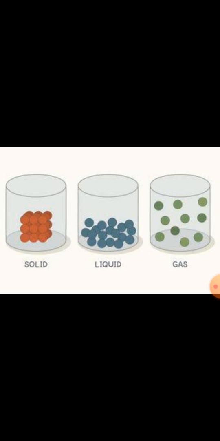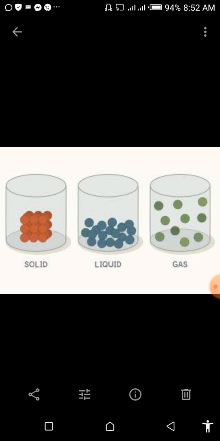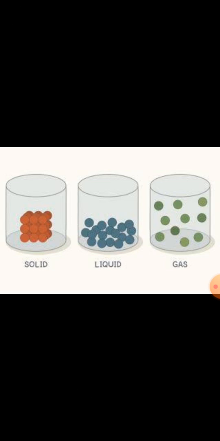Clear? As you can see on your screen, the particles of liquids have some space between them, and that's why they can slide over each other. That is the reason that liquids flow easily. Hope you have understood about liquids. Liquid is a state of matter which has a definite volume, but does not have a definite shape.